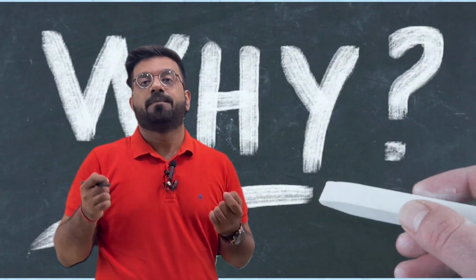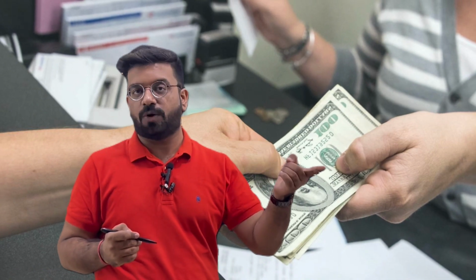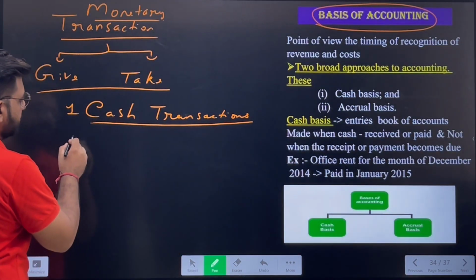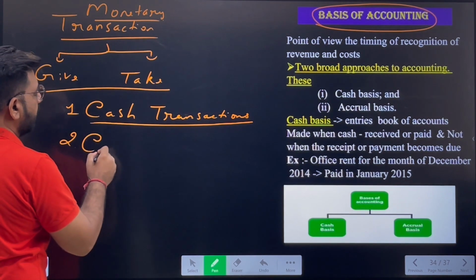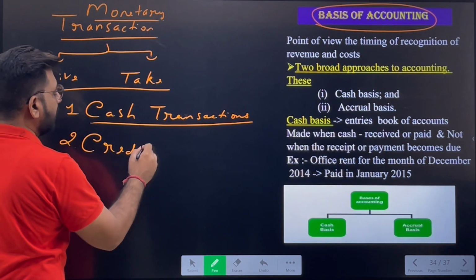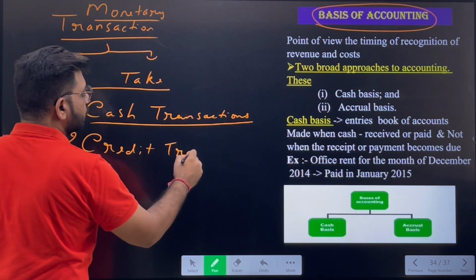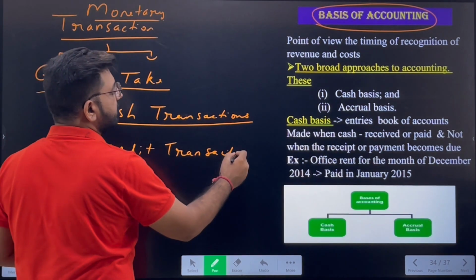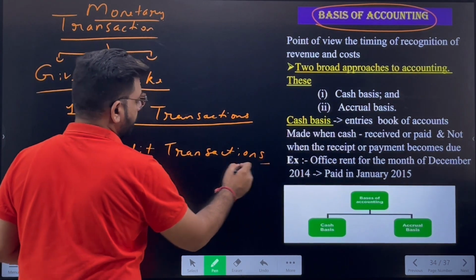Obviously, you will say every transaction is a cash transaction. No, it isn't. Why is it not? Because when you go to the shop to buy something, you have an option to pay the amount immediately to the shopkeeper, or else you can pay the same amount after a period. So these are two types of transactions. One is the cash transaction, the other is the credit transaction. What type of transactions are to be recorded, we will be studying in this basis of accounting.